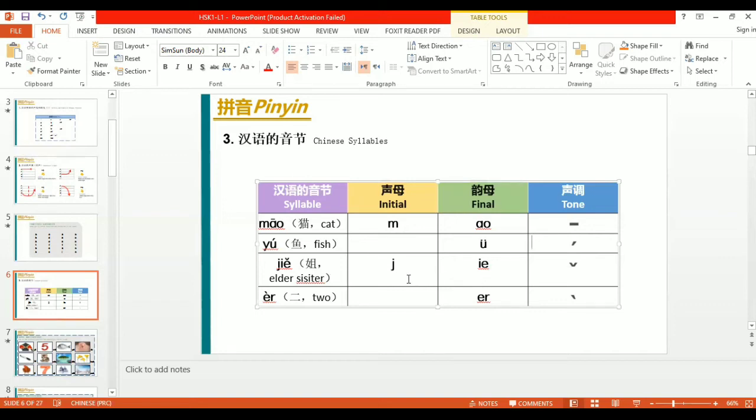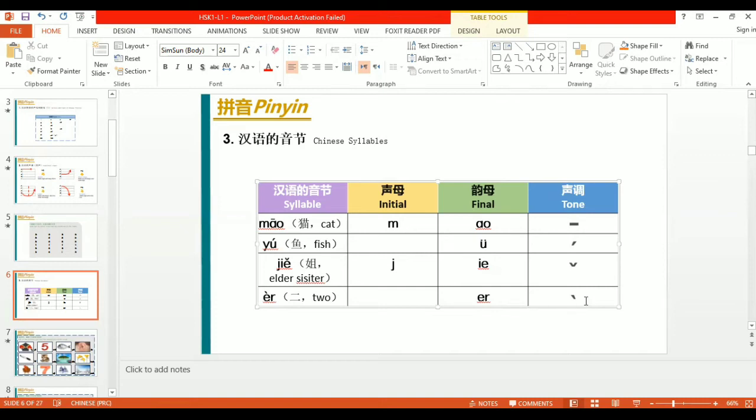In this J is the initial and IE is the final, and the tone is the third tone. Okay. Now let's come to Er, which means two, and there is no initial, only final, and the tone is the fourth one.